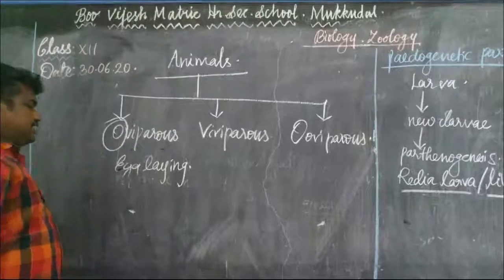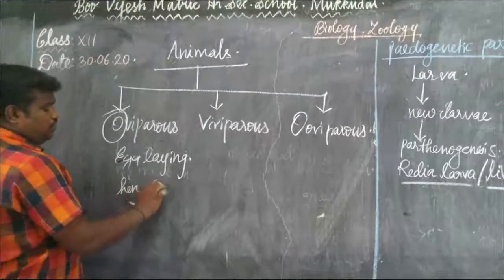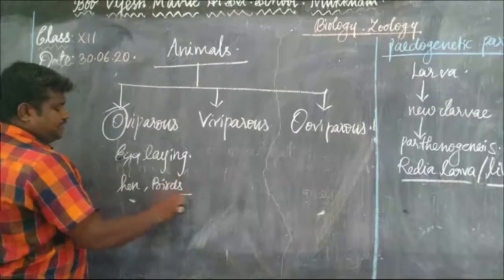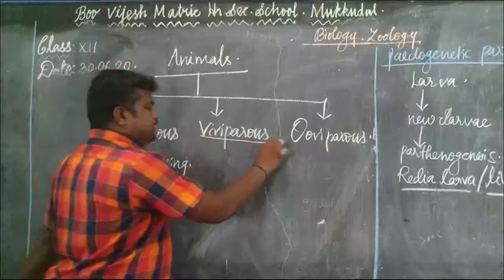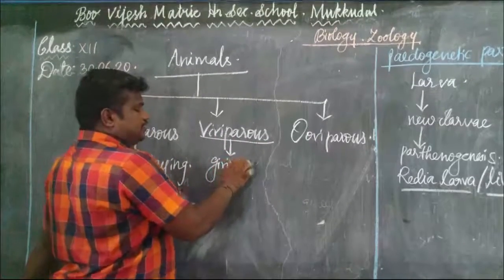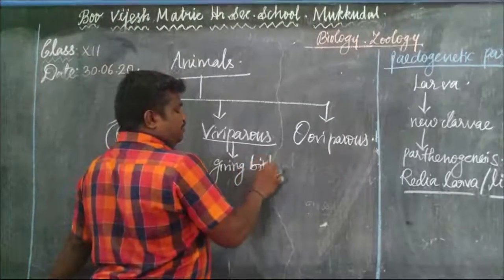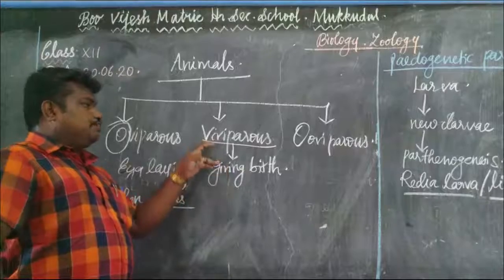For example, all birds are examples of oviparous animals. Then viviparous means giving birth to young ones. After birth, it secretes milk from the mammary glands and gives nutrition for the developing young. That is said to be viviparous.